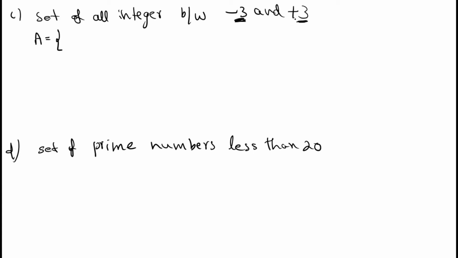You need to take numbers between these two numbers. Then what are the possibilities? Minus 2 is possible. Then minus 1, 0, 1, 2. This is the roster form.